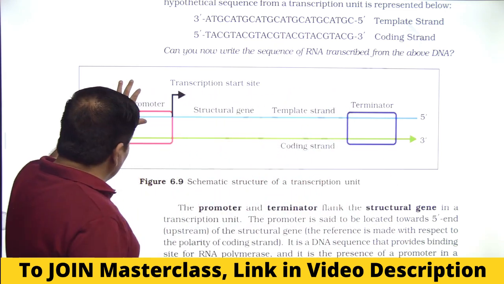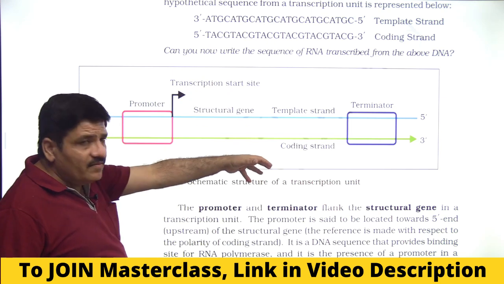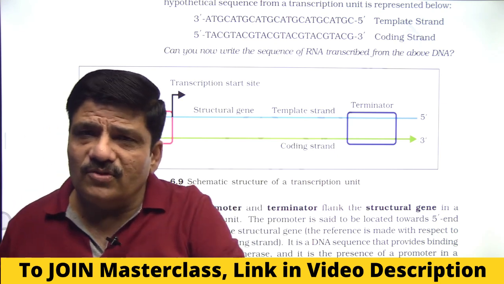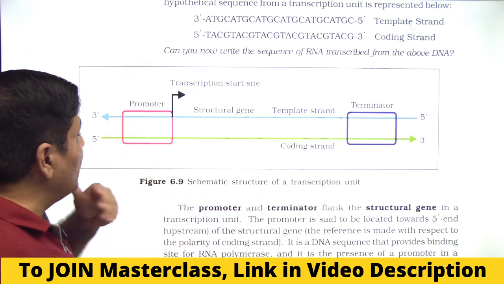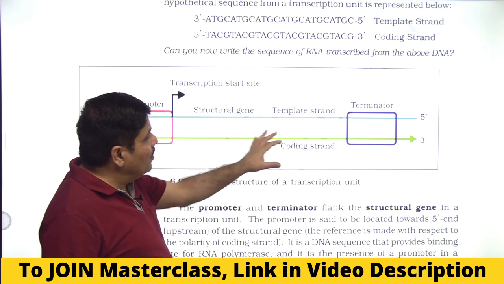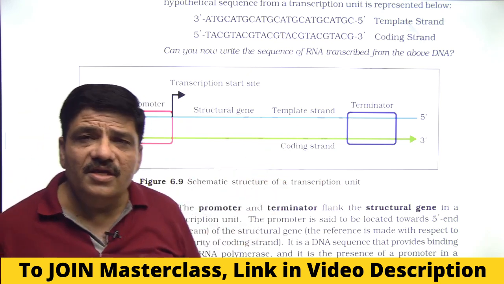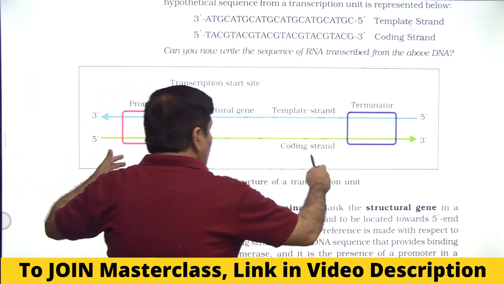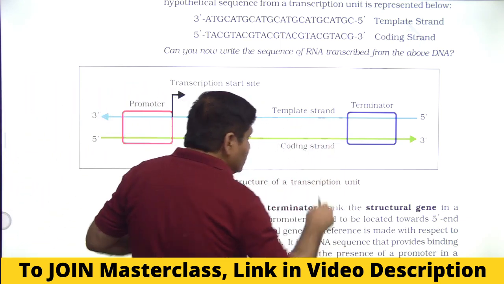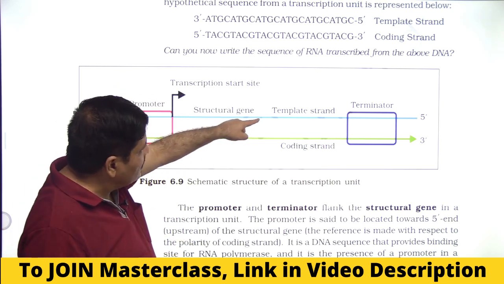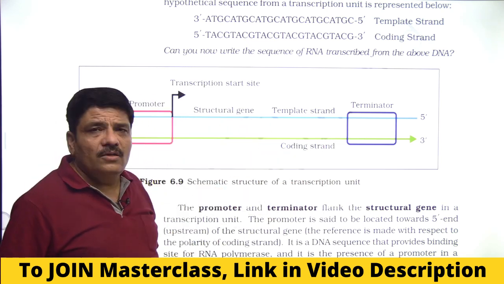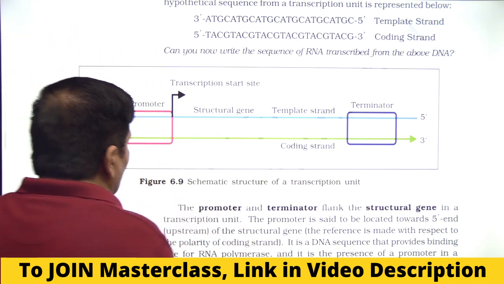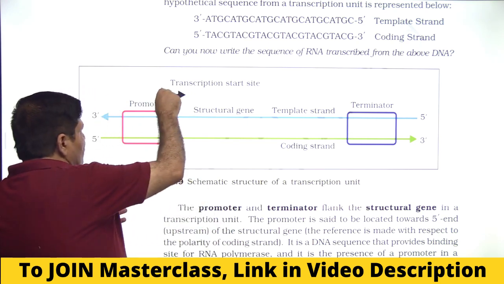It is actually the promoter that decides which is the template strand and which is the coding strand. The coding strand is displaced during the process of transcription. RNA polymerase itself is capable of opening up the helix in the region of the transcription unit. The coding strand is called the coding strand, though it does not code for anything, but what is being coded resembles the coding strand. So whatever transcript is formed here will be similar to the coding strand, except obviously the thymine will be replaced by uracil.